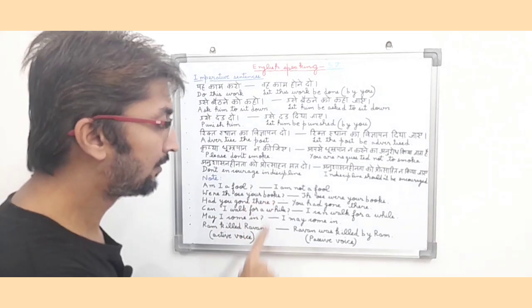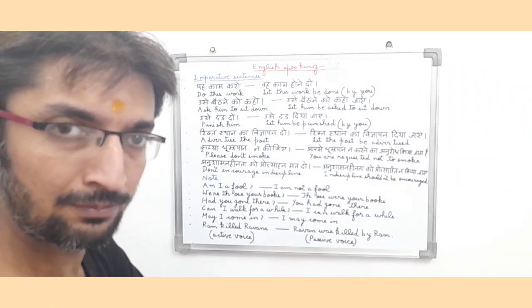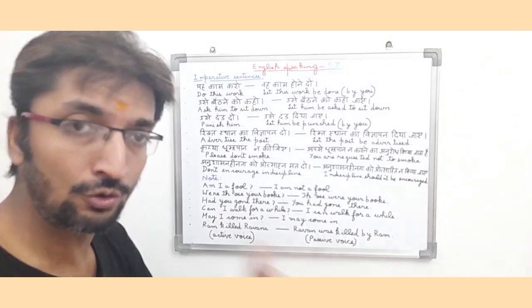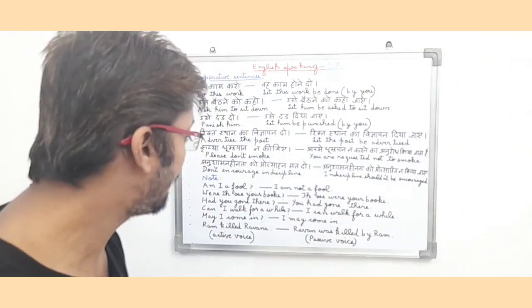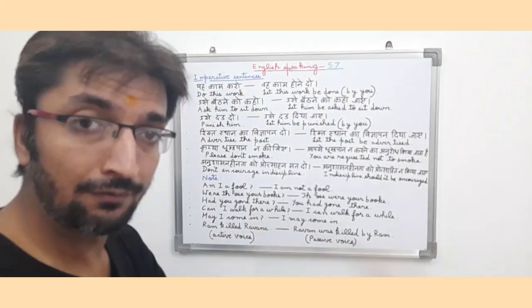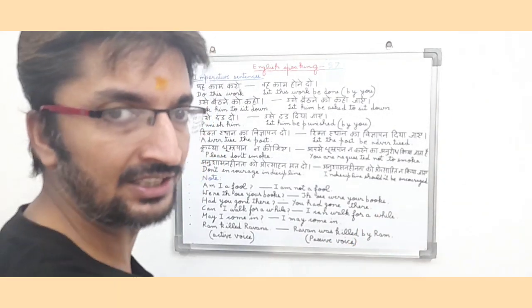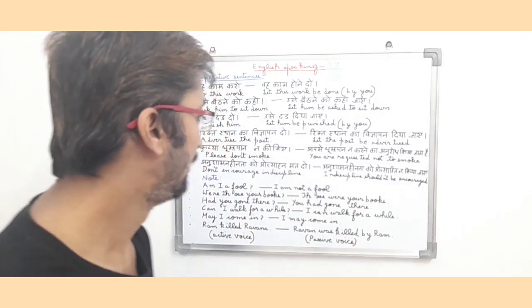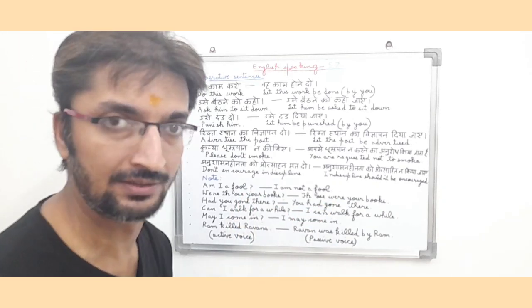Were those your books? So in English it means those were your books. So basically it is also an interrogative type sentence and it is a past tense because were is being used before those your books. They are asking a question to another person, were those your books, क्या वो books तुम्हारी थी? So in a positive way it will become those were your books, means वो किताबें तुम्हारी थी. So it is an interrogative type sentence and it became a positive sentence.